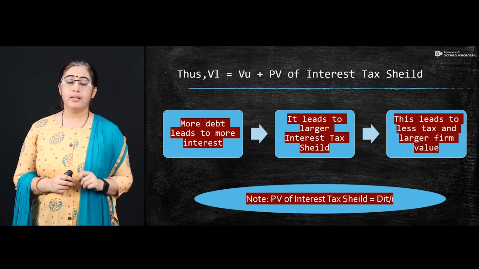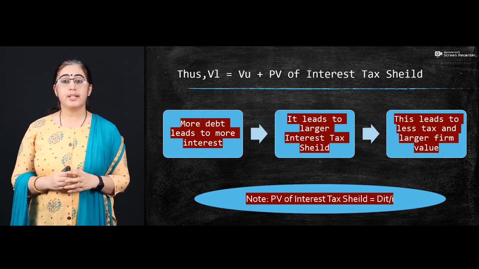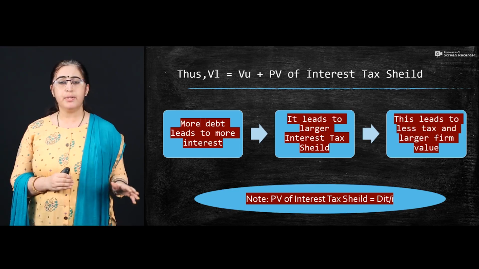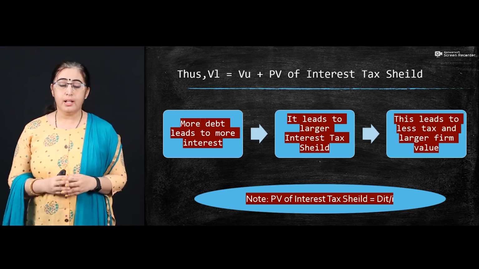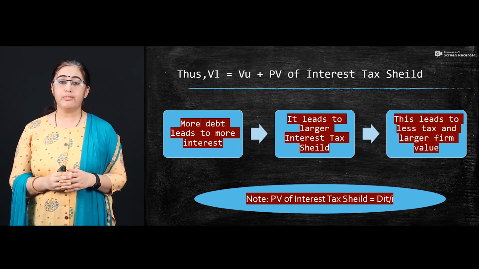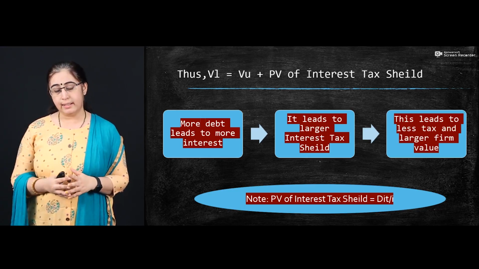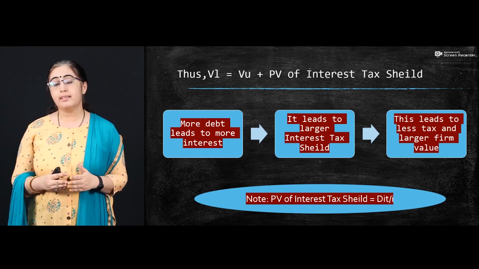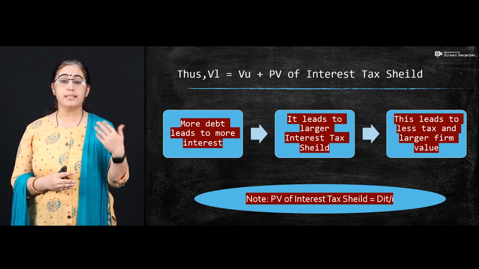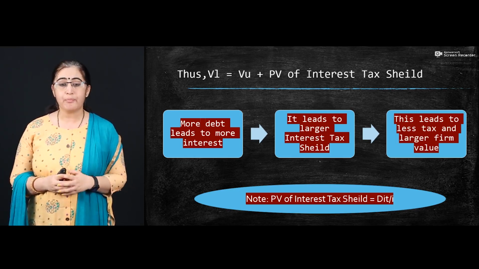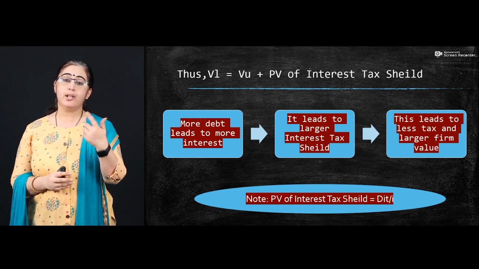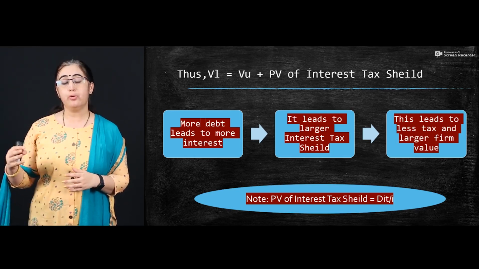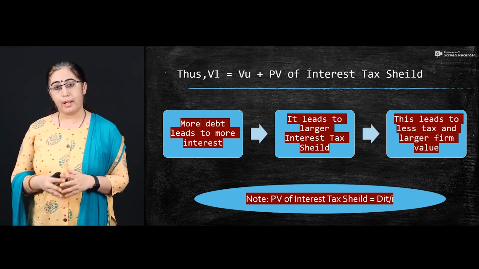And remember, when we talk about leveraged and unleveraged, it is never about a total equity company or a total debt company. It is always a comparison between more debt and less debt. When there is less debt, there is less interest. When there is more debt, there is more interest. So the basic difference is created by the present value of that interest which we are going to pay over a period of time.